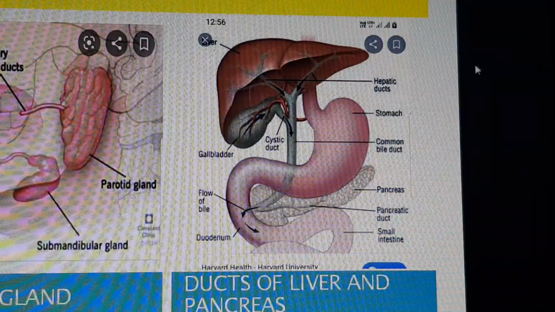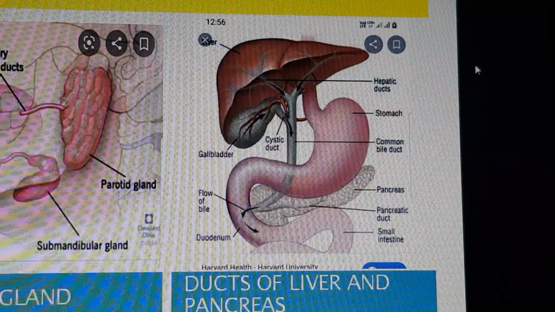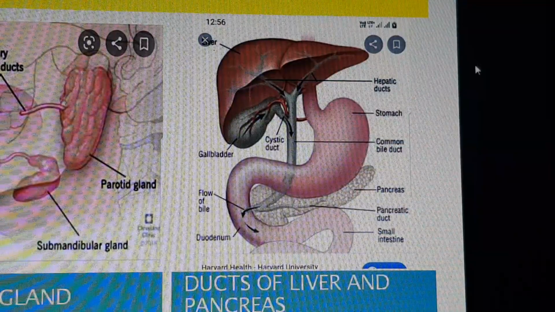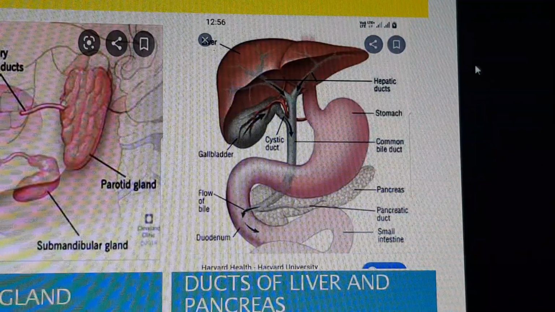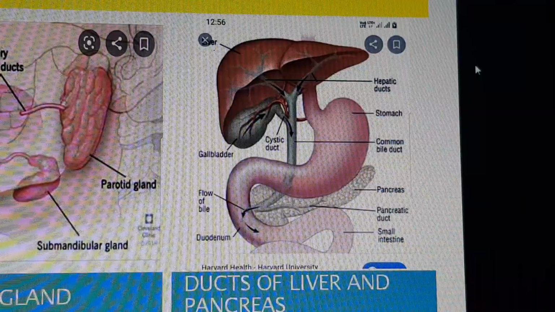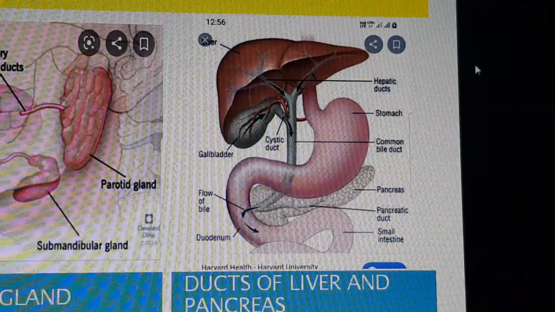Is it an endocrine or an exocrine gland? If I say it is endocrine, that is wrong, because it is an exocrine gland. The liver is an exocrine gland. It secretes bile. It is not secreting a hormone; if it secreted a hormone, it would be endocrine.